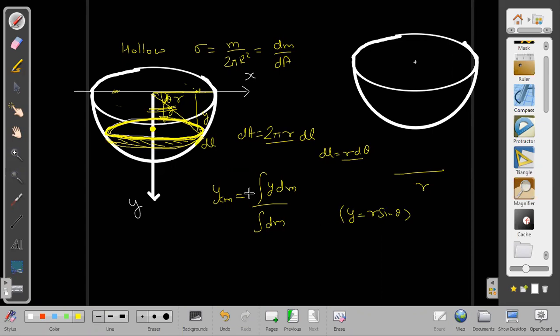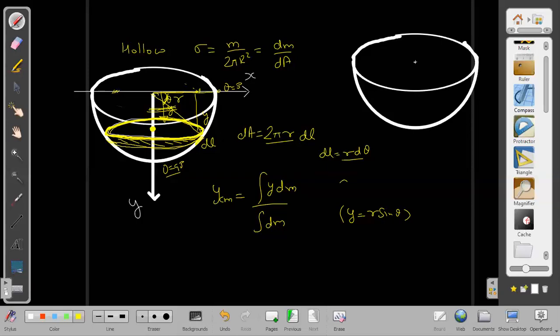Now we are ready to put the limits, and theta will vary from what to what. If I want to cover this entire hemisphere, I should start from theta equal to 0 on one side to theta equal to 90 degrees on the other side. Theta varies from 0 to 90. Just put the limits and get the answer from that.